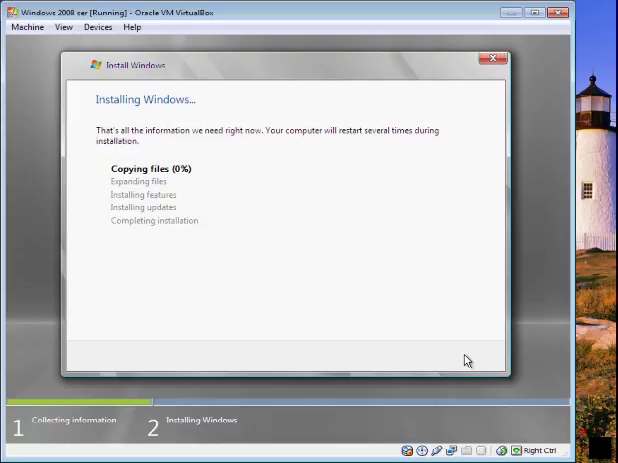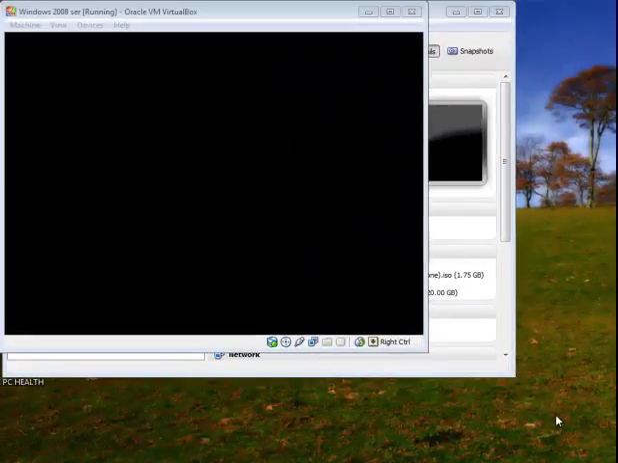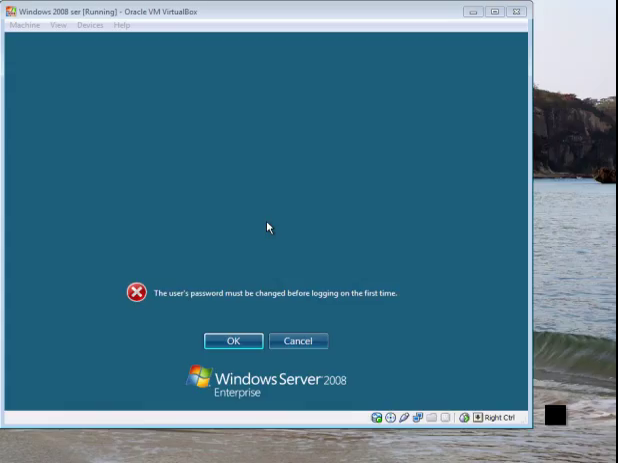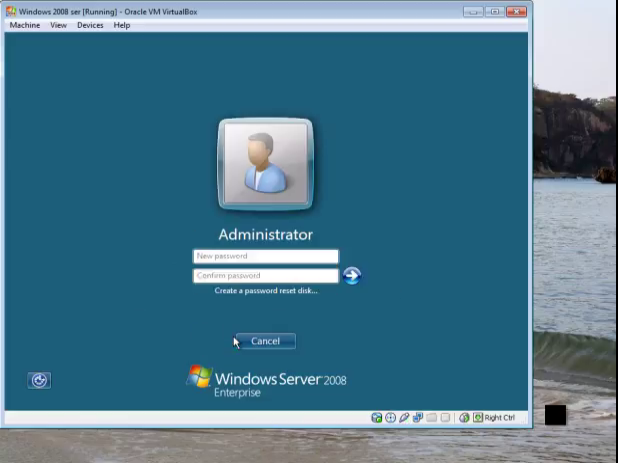Okay, and all the files are being copied, and this should take a while. Okay, the installation is complete. Here they ask you to change your password. So you put OK, change passwords.